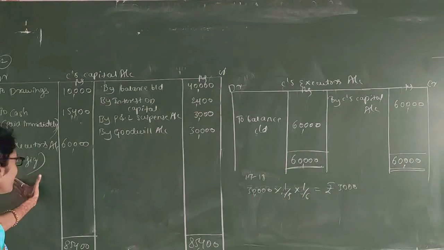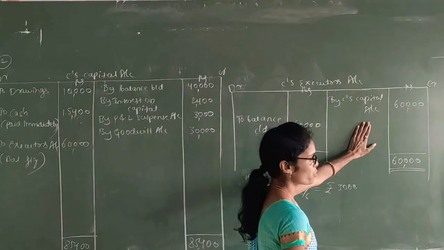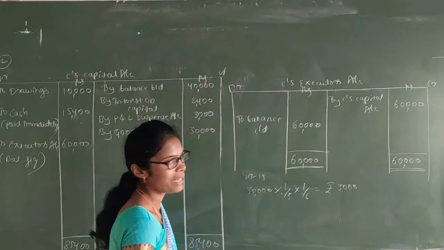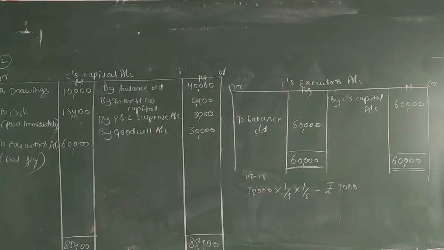So this is on the debit side. Now it is taken on the credit side, and you total and make the balance. Like this, you prepare C's capital account and C's executor's account also. In coming classes we will learn some other problems on the death of a partner. This is compulsory for 6 marks, and it is very easy to understand and less time consuming also. So you should practice problems like these, that is death of partner problems.